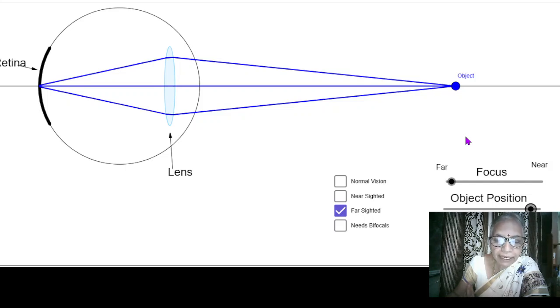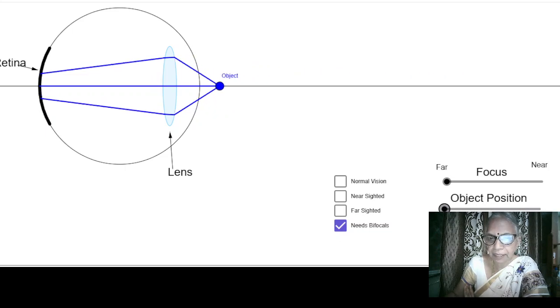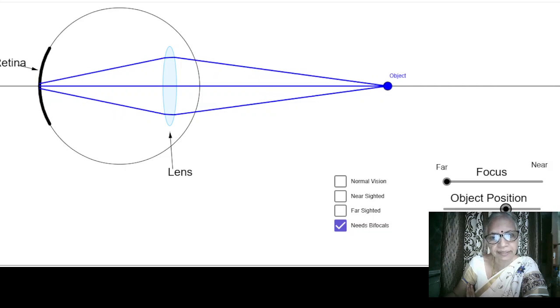Therefore, they need to be corrected by fixing an extra lens so that it is collimated, and then when the object is brought here, this is adjusted so that it falls on the retina. Then come bifocals. Bifocals are for people over the age of 40 or even more, who will be able to see like this. Bifocal means short as well as long distance. So this is how the three different defects are corrected.